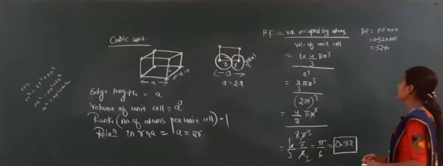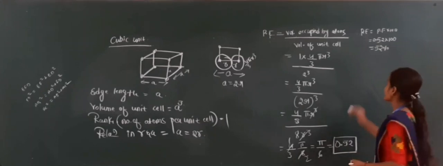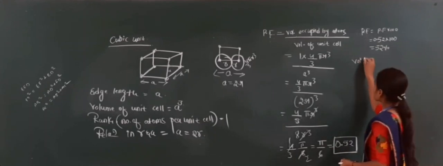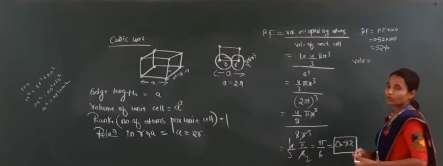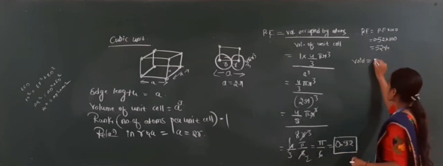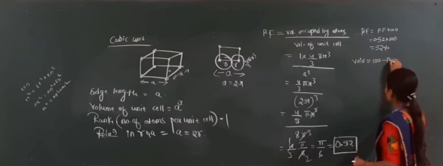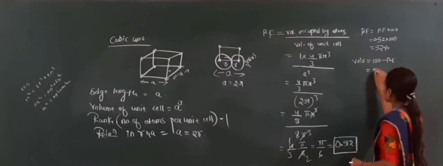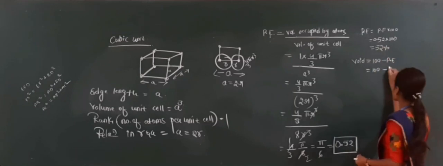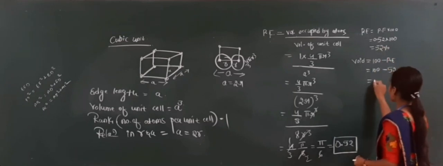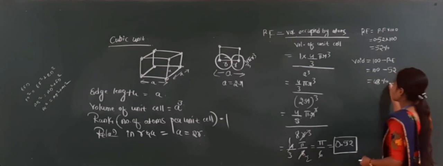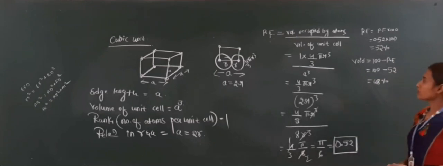Now next one is void. Void is equal to 100 minus packing efficiency. It is 100 and then what is the packing efficiency? 52. What is the value? 48% of void. So this is about the cubic unit cell.